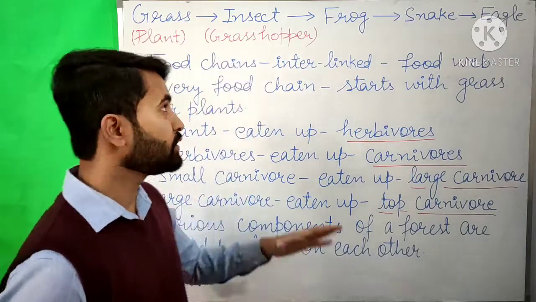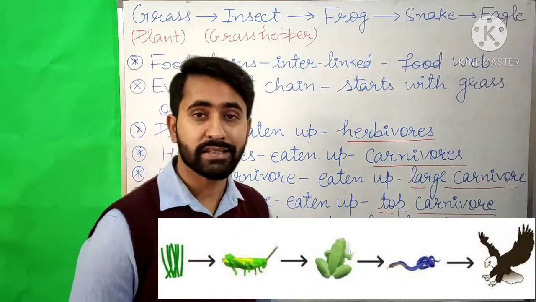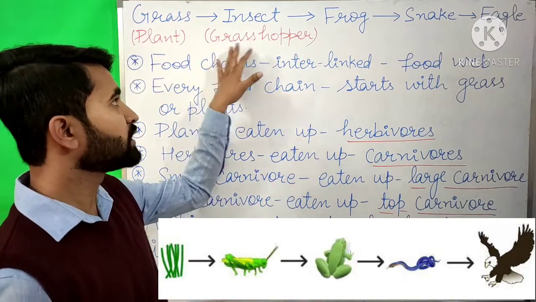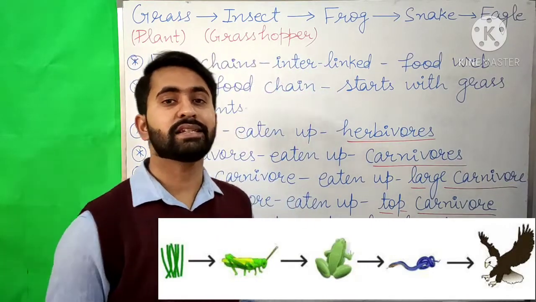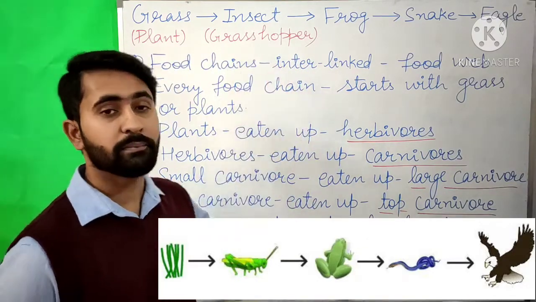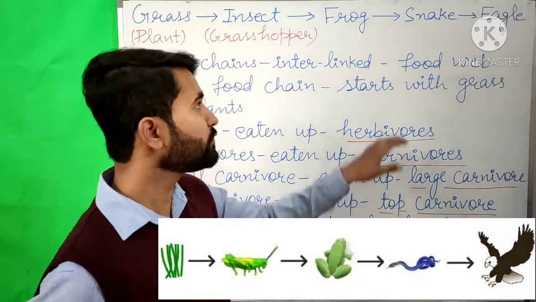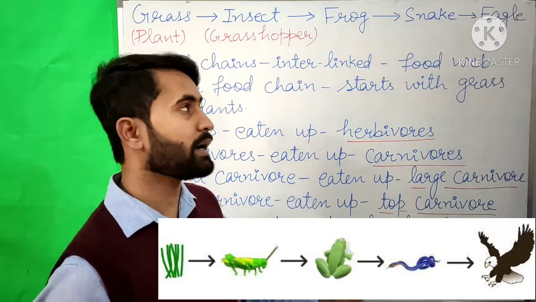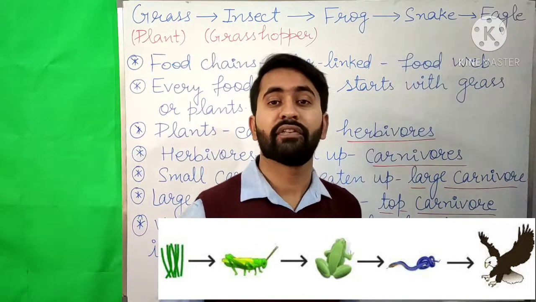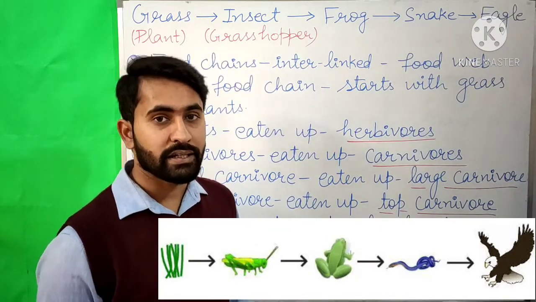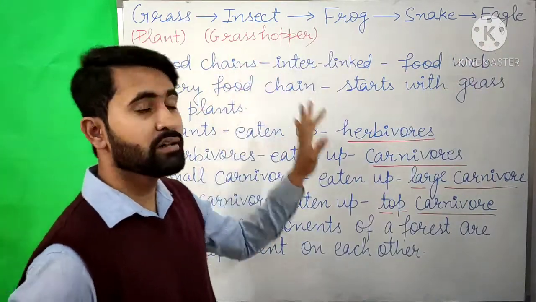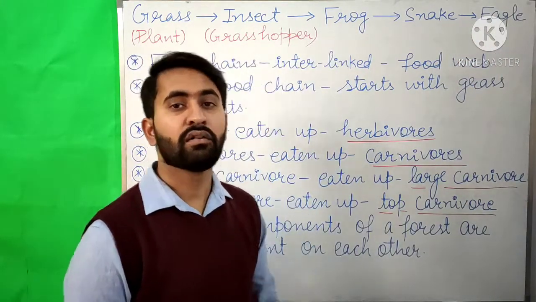Grass is a kind of plant, and this grass is eaten up by an insect such as a grasshopper. Then this grasshopper may be eaten by a frog, and then this frog may be eaten up by a snake, and finally the snake can be eaten up by an eagle. So this is a food chain which occurs in a forest.